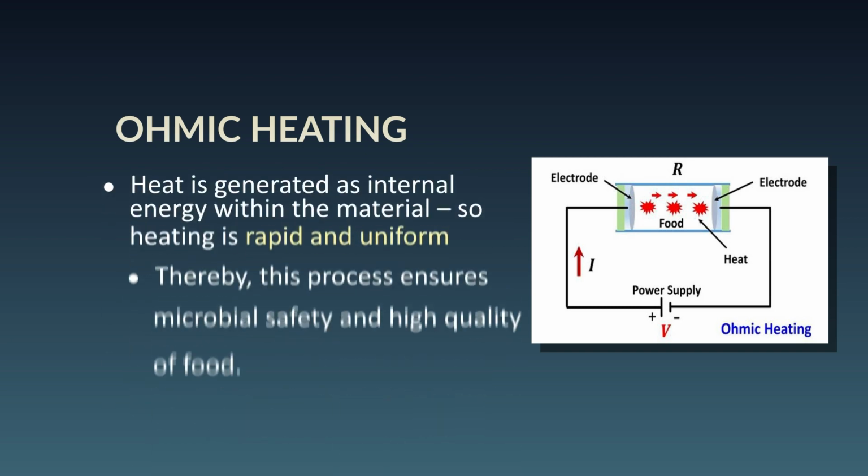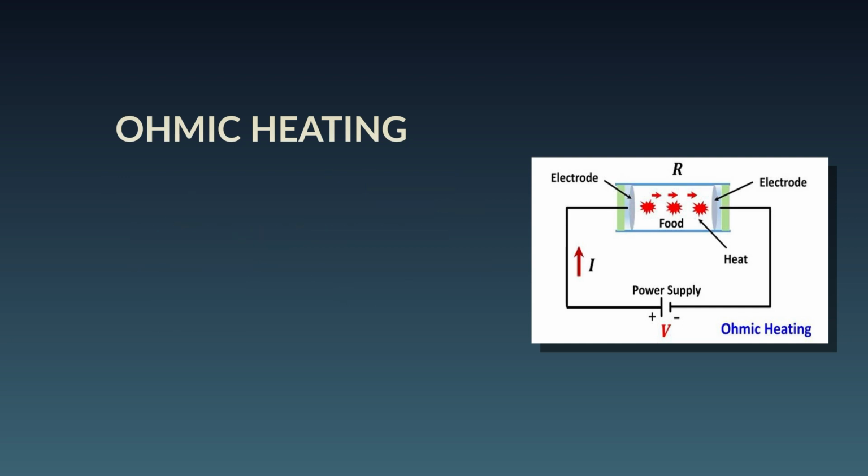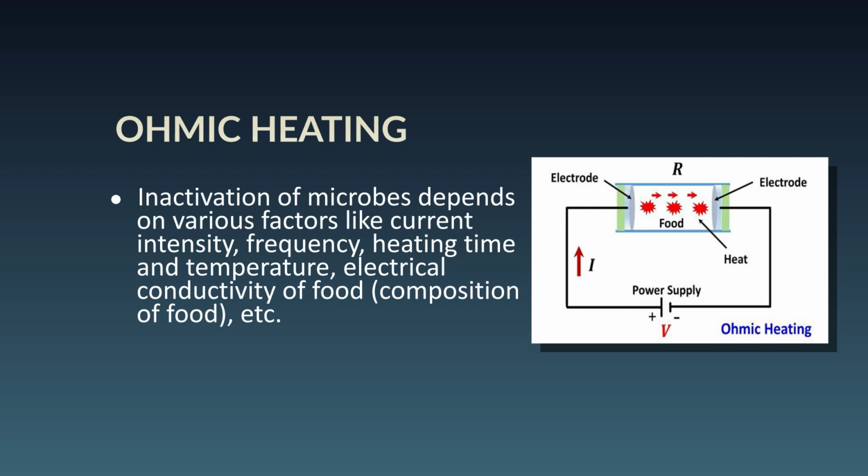The principle works on Ohm's law, where electrical energy is dissipated into heat because food offers a certain resistivity. So it depends on the resistivity it offers. For insulating types of food, like fat, it cannot be applied. But if food is a conductor with certain resistivity, then heat can be generated. Importantly, this is rapid and uniform, which gives the advantage of better sensory quality and better nutritional quality, and that is how it is applied for food applications.